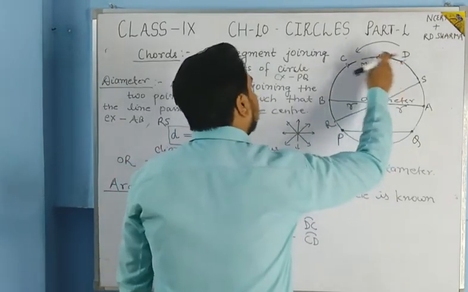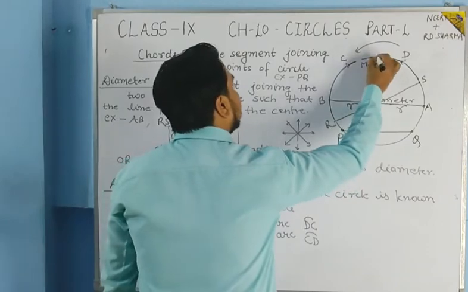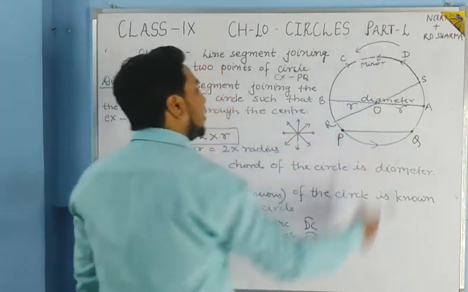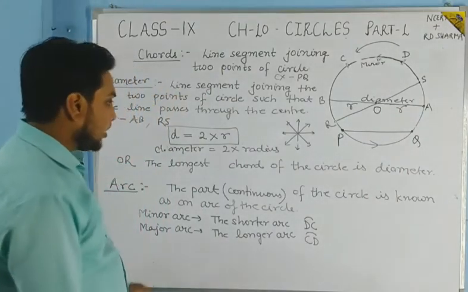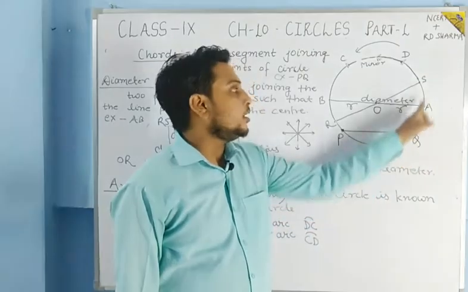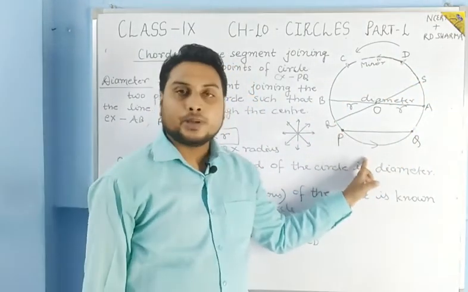So if we write DC, then it will be minor arc, and if we write CD, then it will be the major arc. Students, here PQ is the minor arc and QP is the major arc.